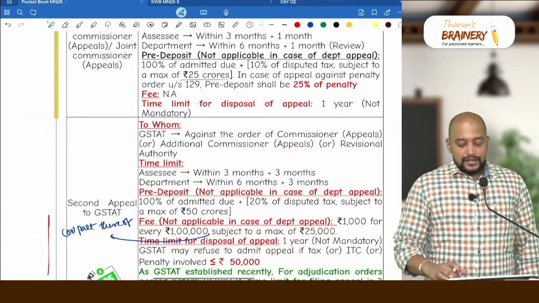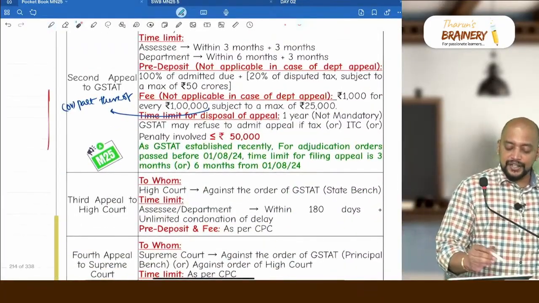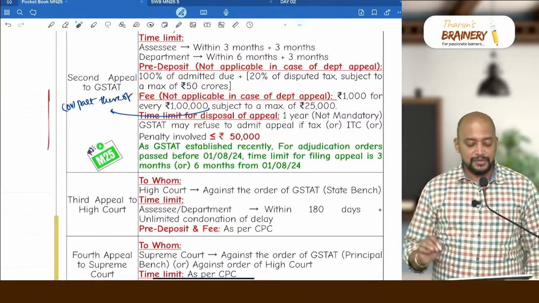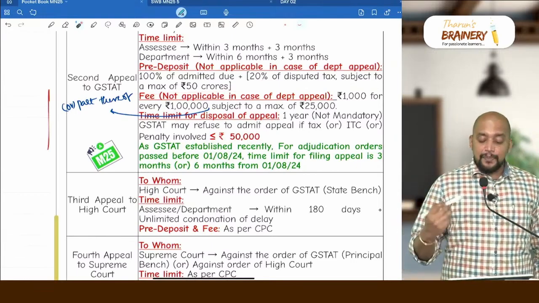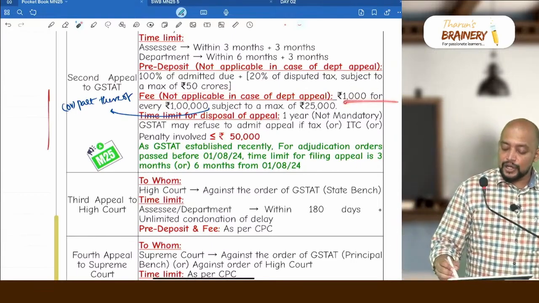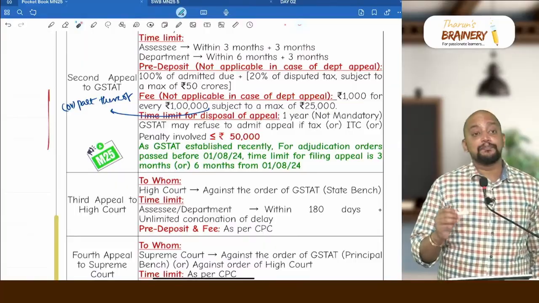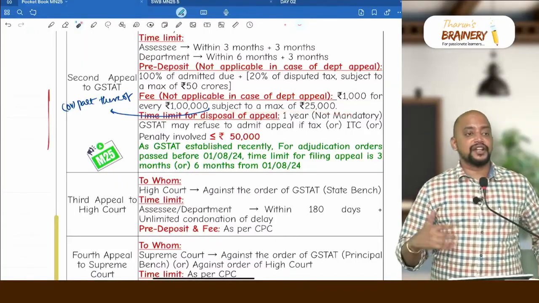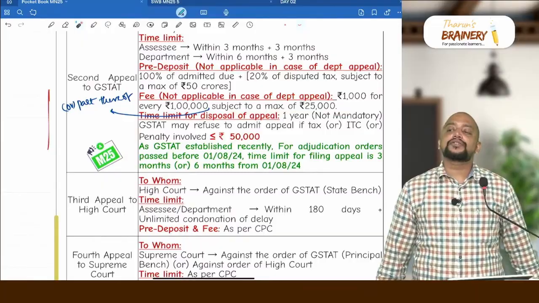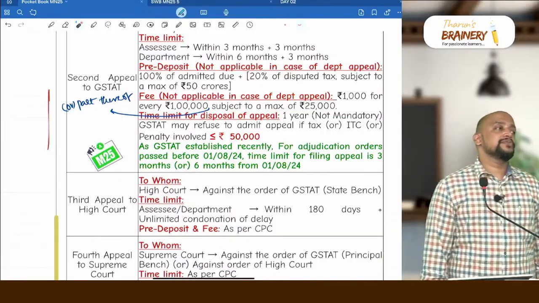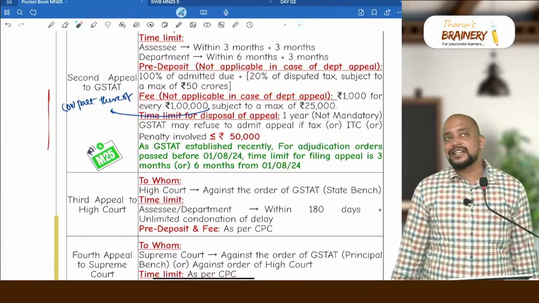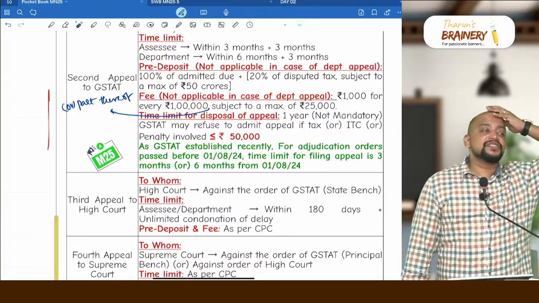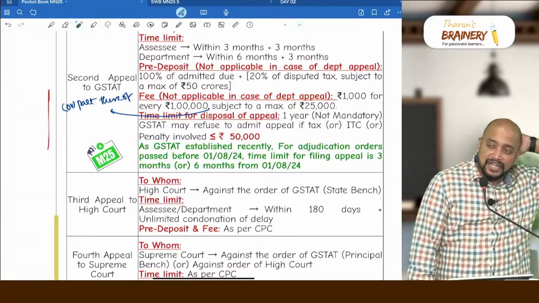So, 100% of the admitted due in the second appeal plus 20% of disputed tax, subject to a maximum of 50 crores. Then the appeal fee. What is the appeal fee? 1000 rupees for every 1 lakh or part thereof, subject to a maximum of 25,000. For example, 14,20,000: what is the appeal fee for GST-AT? For 1 lakh 1000, and part thereof also 1000, which means 15,000 will be taken as the appeal fee.